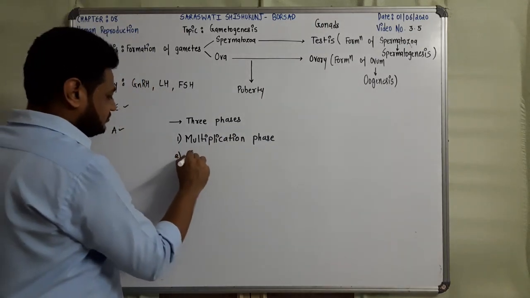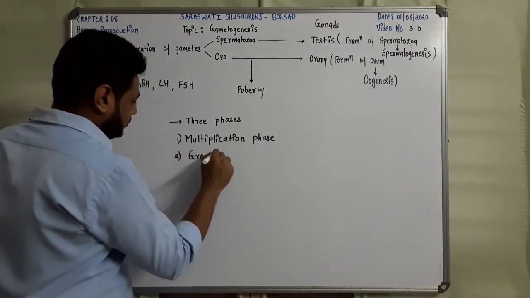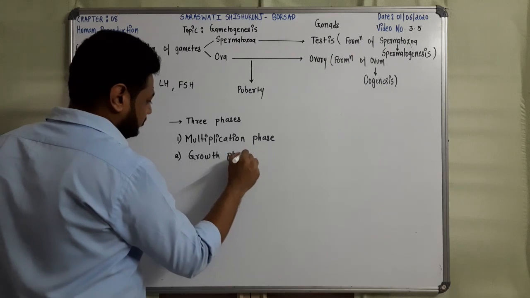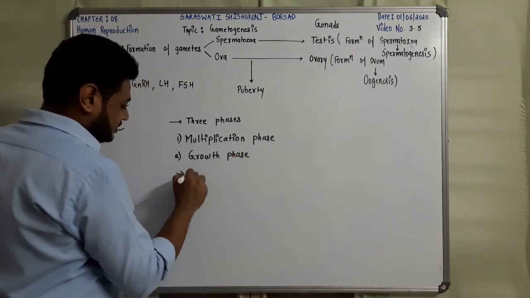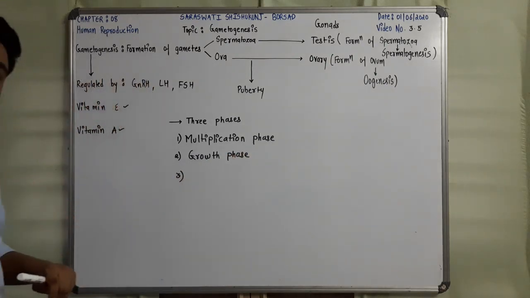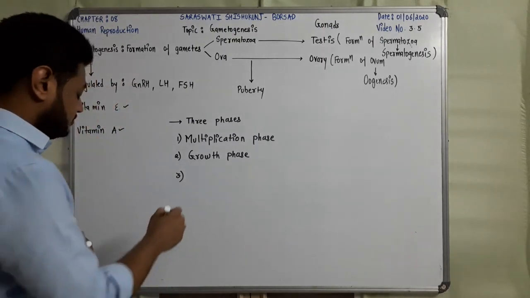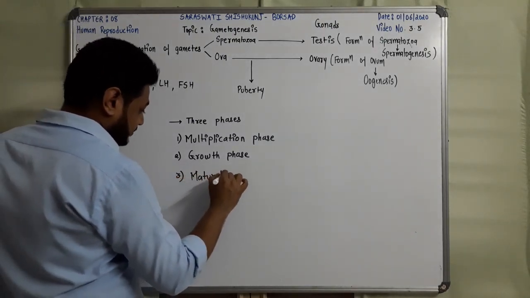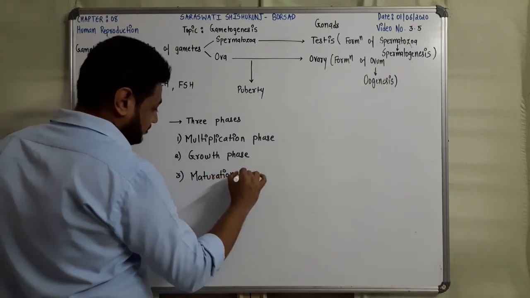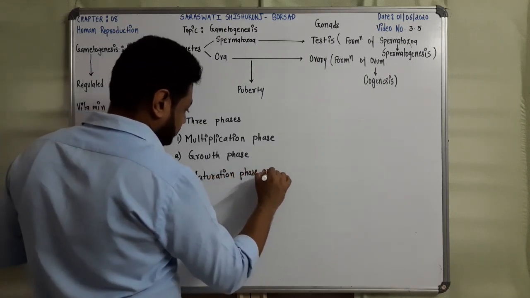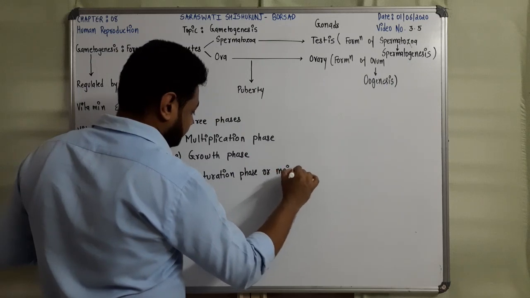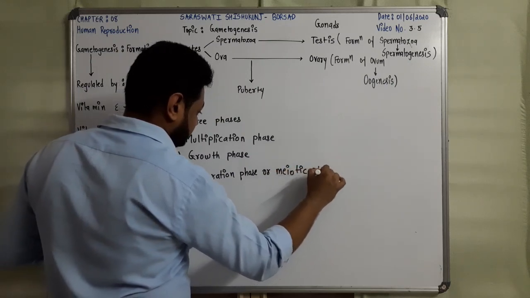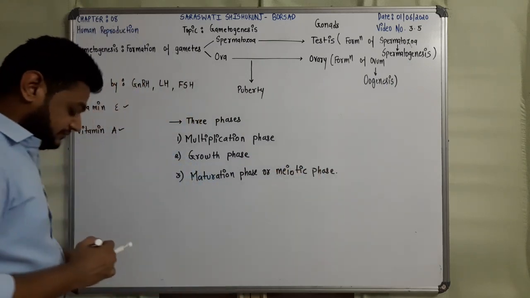Second one is the growth phase, and the third one is the maturation phase or meiotic phase. So this is the first part of our video.